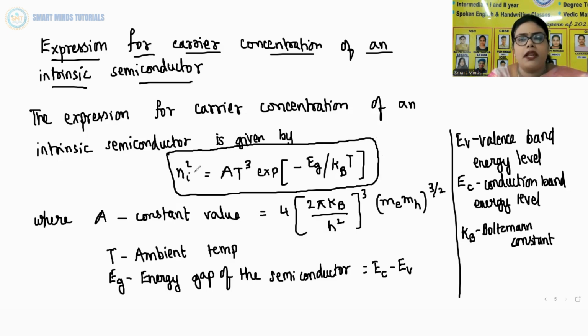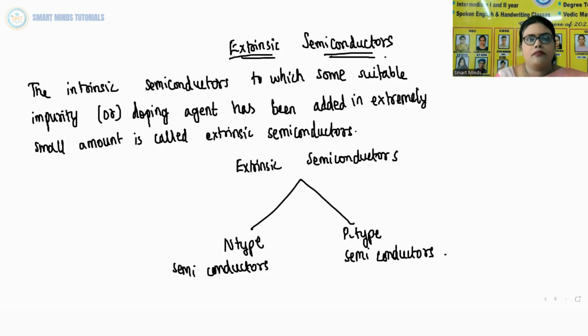Me is the mass of an electron. Mh is the mass of a hole. Capital T is the ambient temperature. Eg is the energy gap of the semiconductor. That is, if you subtract the valency band energy level from the conduction band energy level, you will get Eg, the energy gap of the semiconductor, where Ev is the valency band energy level, Ec is the conduction band energy level, and kB is the Boltzmann constant.